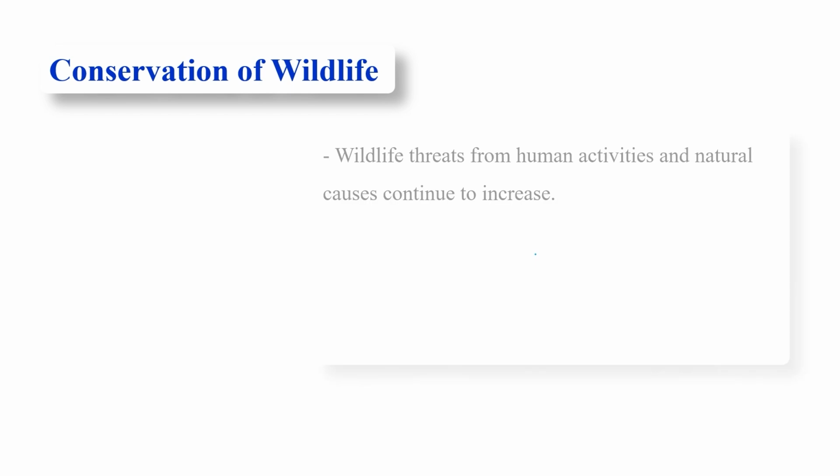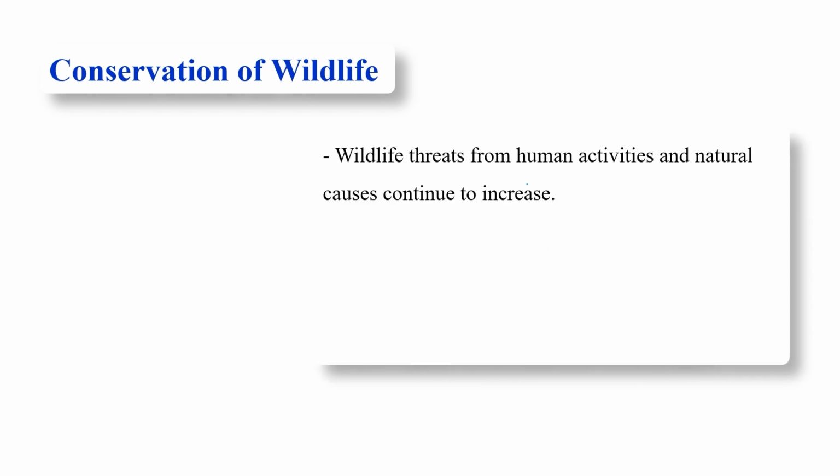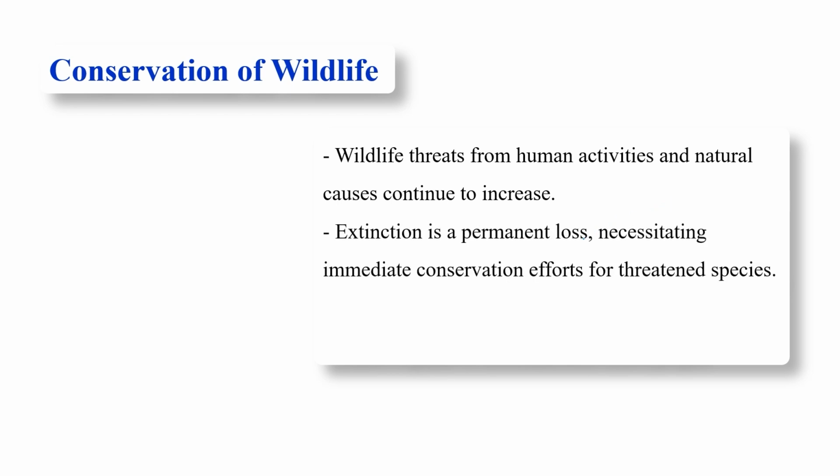Okay, so this is the list in which so many animals come under the endangered category. Now, conservation of wildlife. Conservation threats from human activity and natural causes continue to increase. Extinction is a permanent loss, so it is necessary for us to immediately conserve our wildlife, because that particular wildlife and that particular ecosystem is very valuable for us.